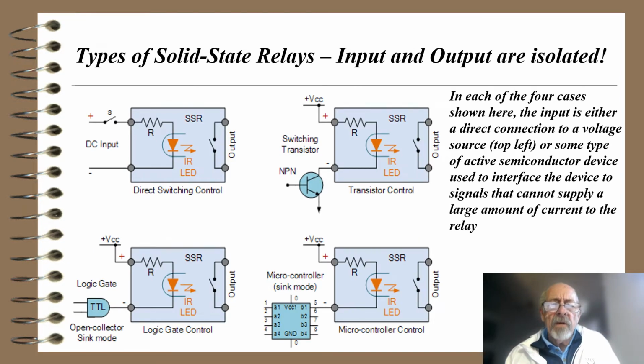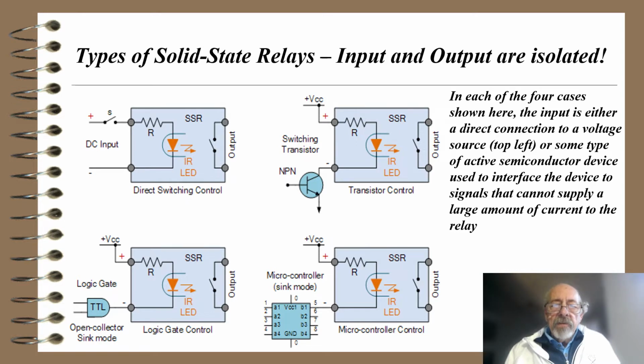Here's some other types of solid-state relays. The input and output are isolated by these, and in each of the 4 cases shown here, the input is either a direct connection to a voltage source. That's the top left one. Notice that the DC input, when the switch closes, there's an infrared LED, and it's called a solid-state relay, SSR, and there's a photodiode that would detect the infrared light coming from the LED, and that will cause the output to close. That's the top left.